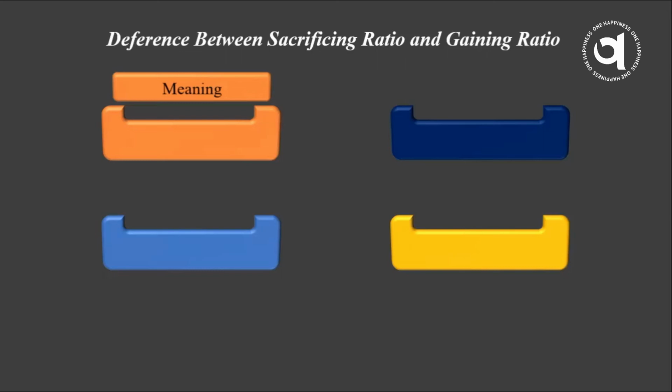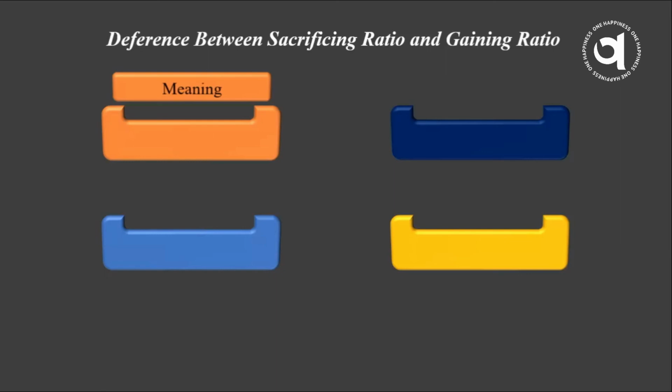In another language, if the old partner gives their profit share in favor of the new partner or the existing partner. If any partner enters a partnership, at that time partners also sacrifice.